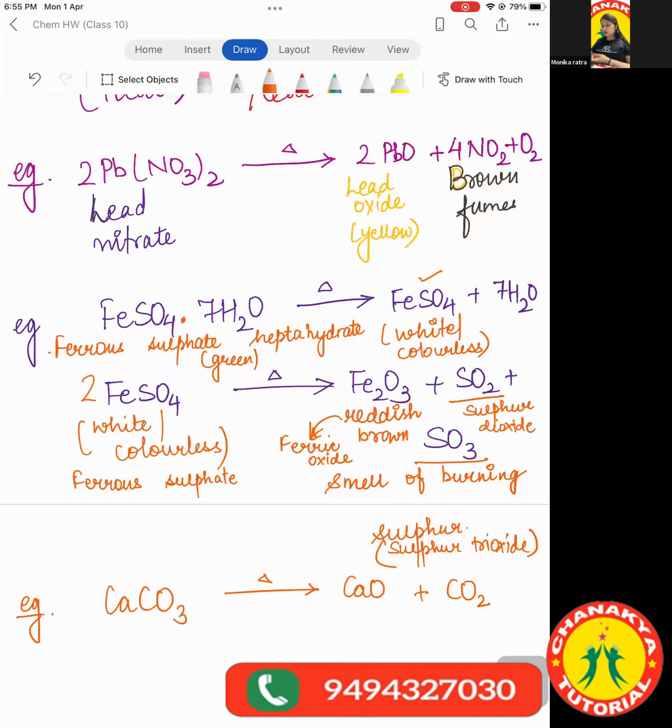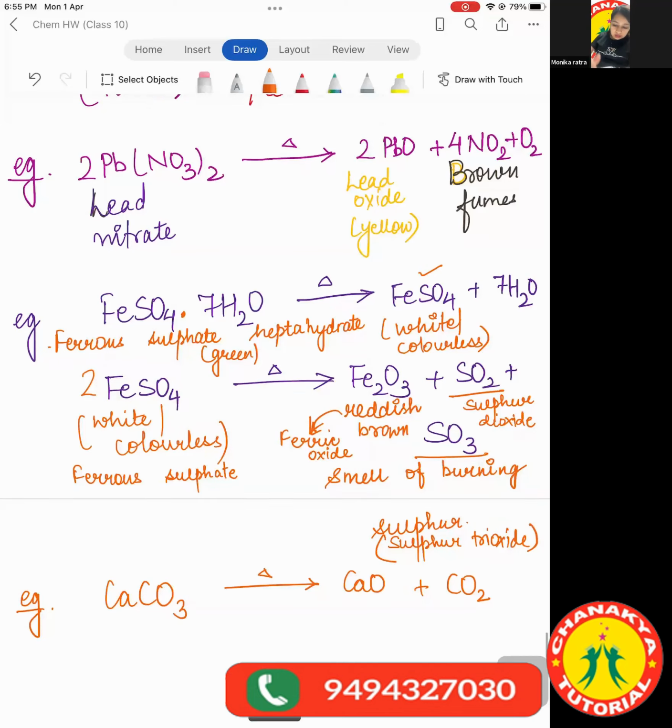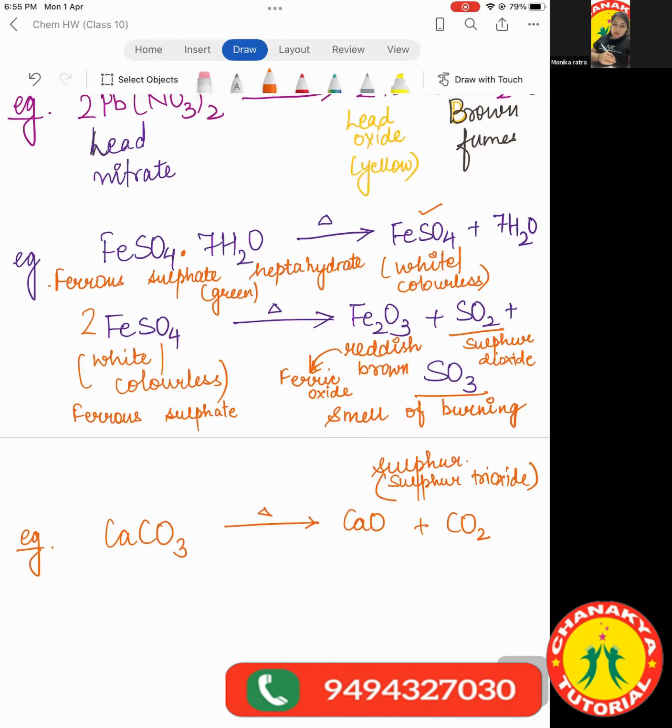Another important thing, this reaction has so many things which I need to tell. Children, if I write FeSO4.7H2O, we call salts which have these 7H2O, 5H2O, 2H2O, whatever the number, hydrated salts, meaning they have some water of crystallization or water molecules.